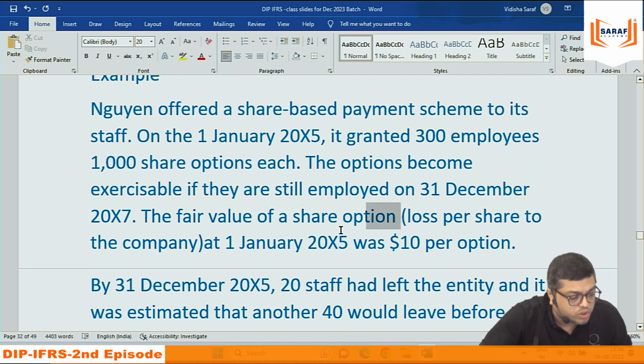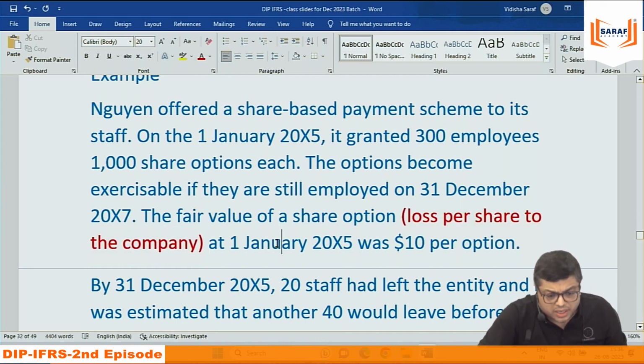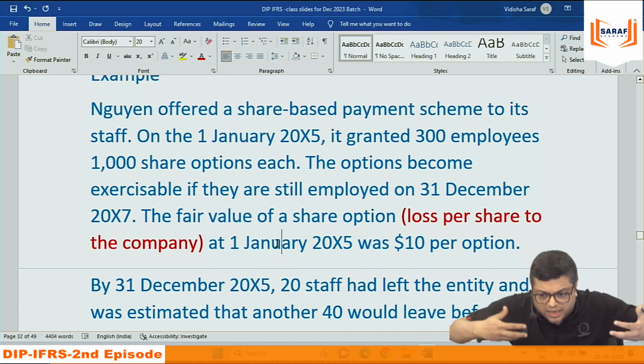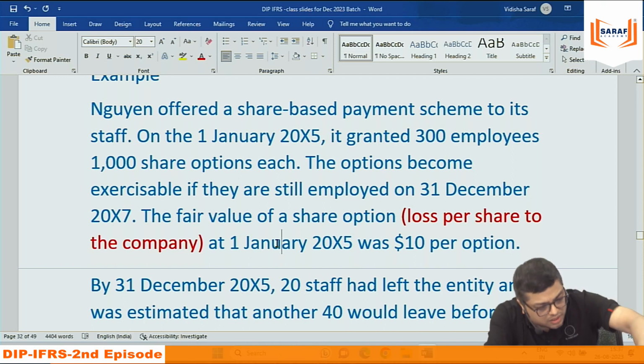Loss per share to the company is never written in the question. You need to understand this. If you don't understand, then you will be feeling not happy, discomfort. To make it happy, understand my language. They will never generally say the price is this, so you get the difference. It will be given straight away.